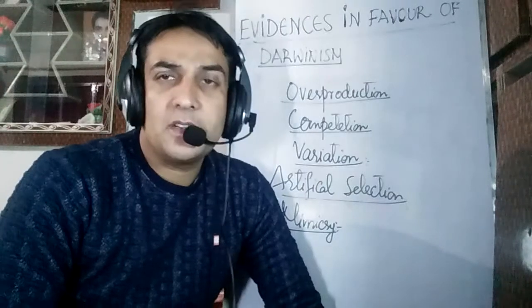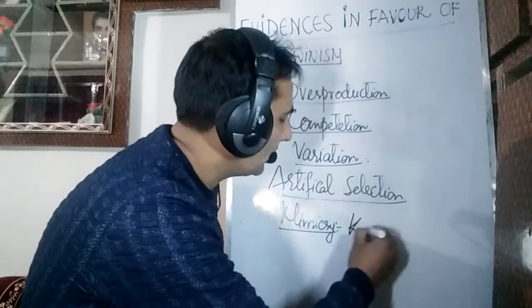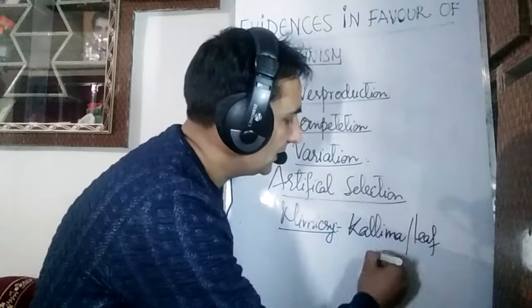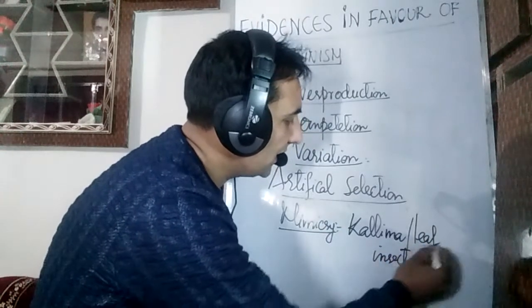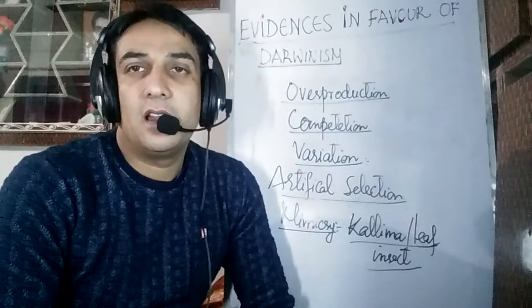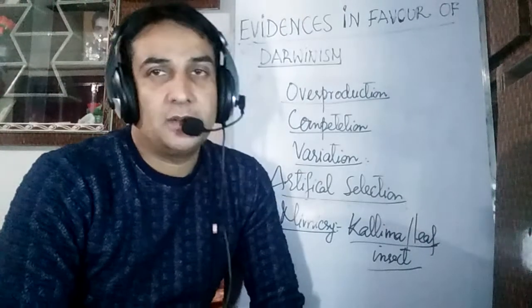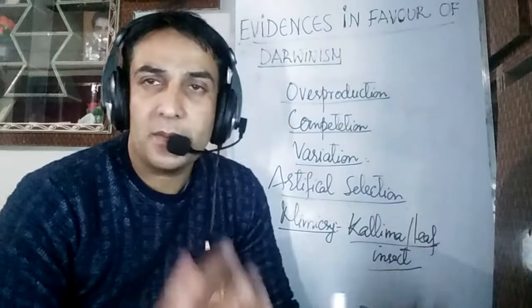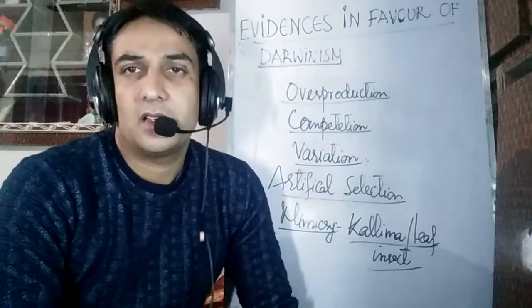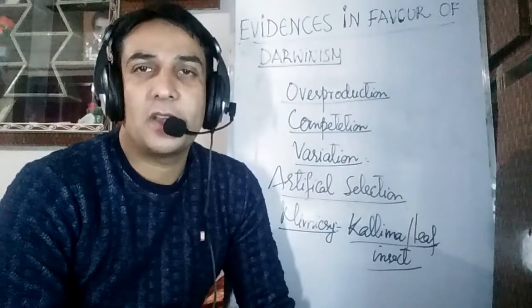For example, let me take the example of an insect which is known as Kallima. Kallima is commonly known as leaf insect, because this insect mimics the leaves of some trees. So this is mimicry. The leaf insect mimics the leaves of many trees and appears to be a leaf, and this process is what we call mimicry.